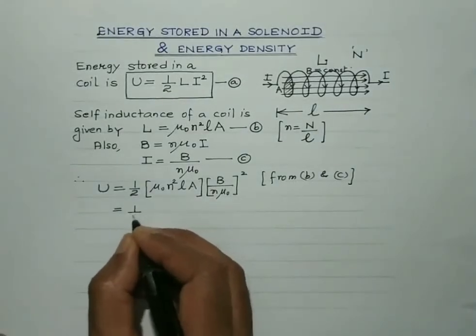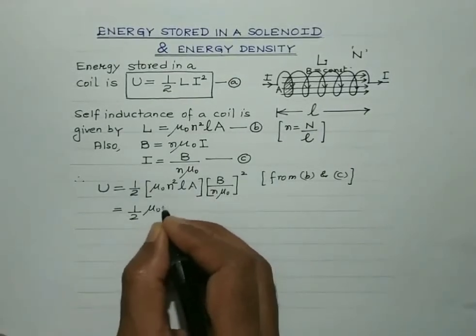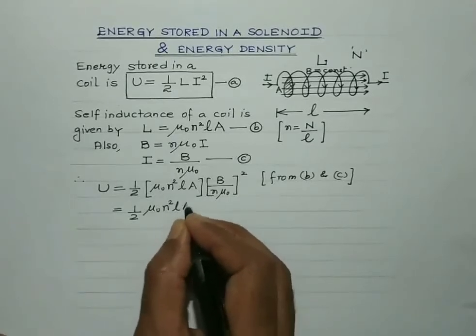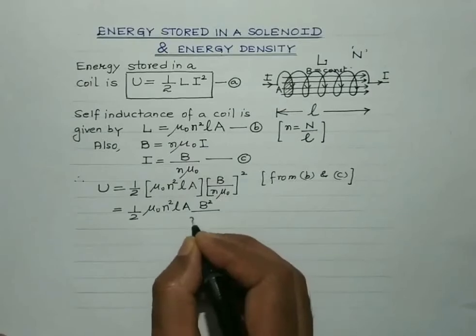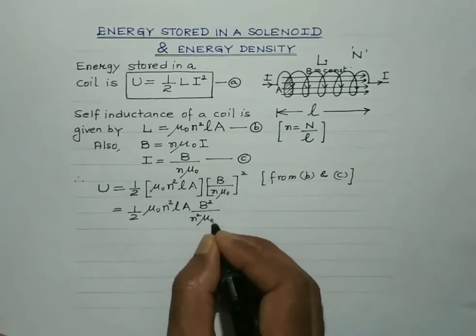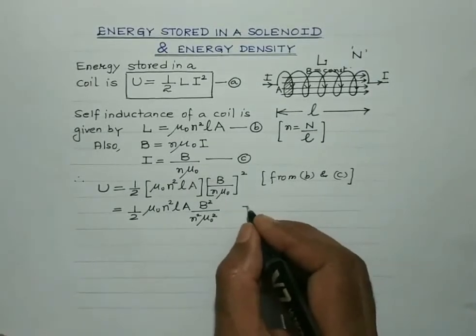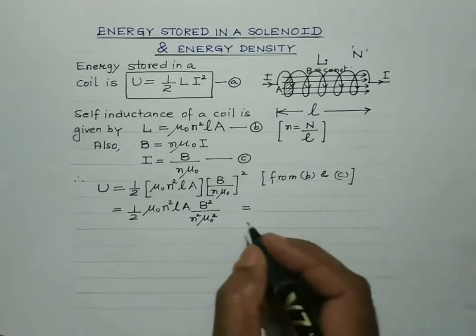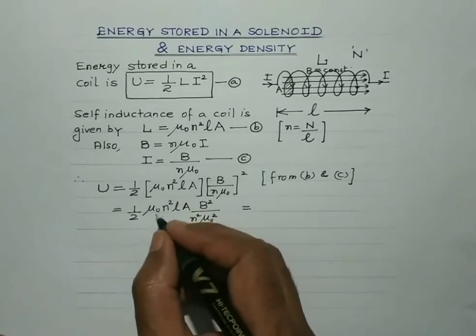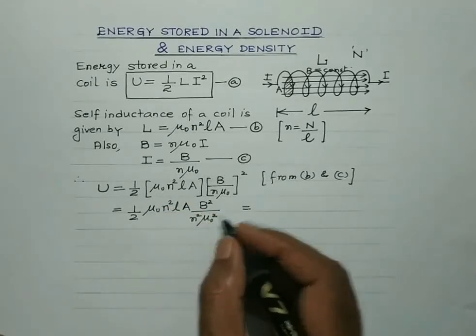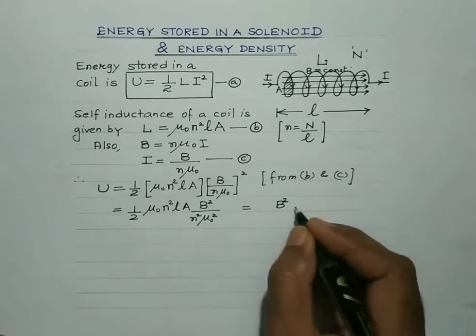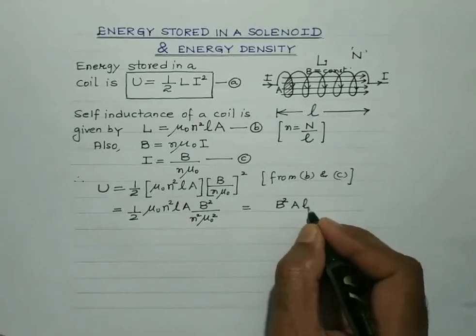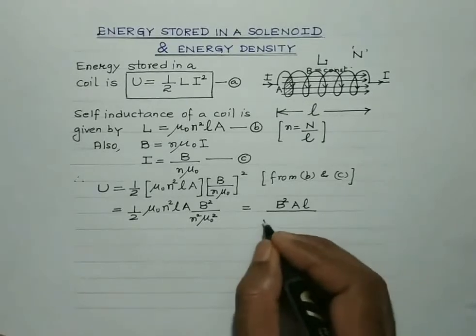We get half mu naught N square AL, and B square divided by N square mu naught square. N square gets cancelled, and one mu naught cancels with mu naught square. So we get B square AL divided by